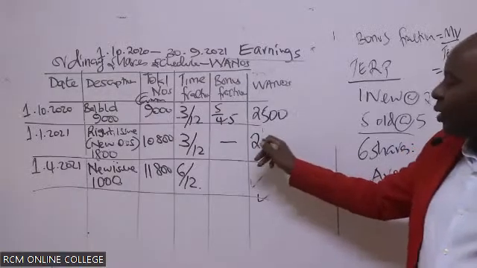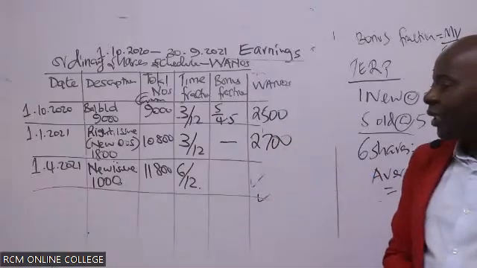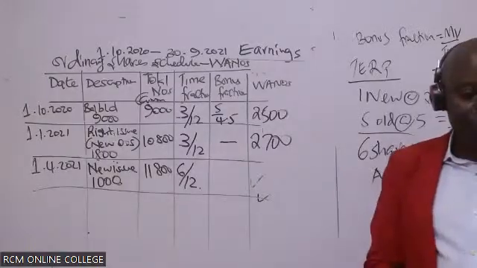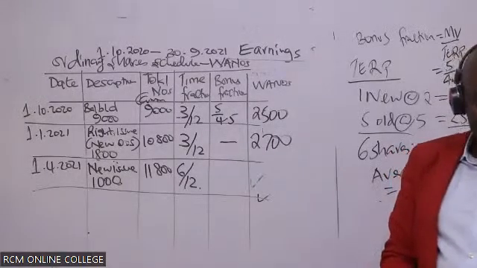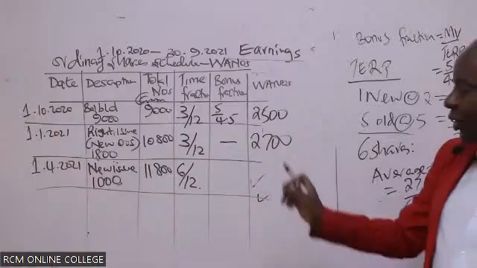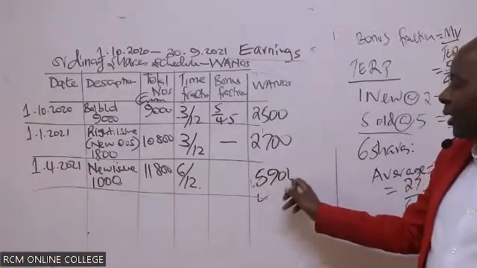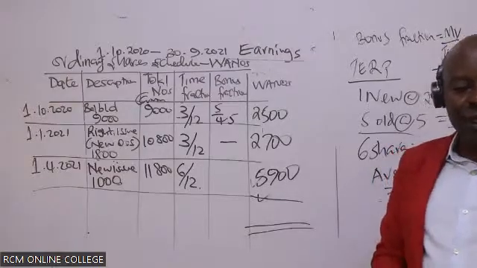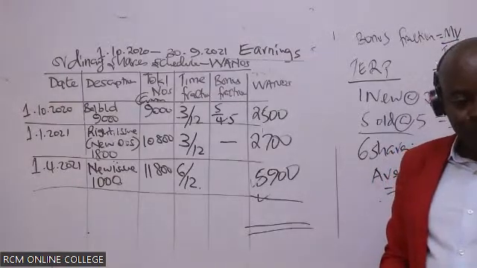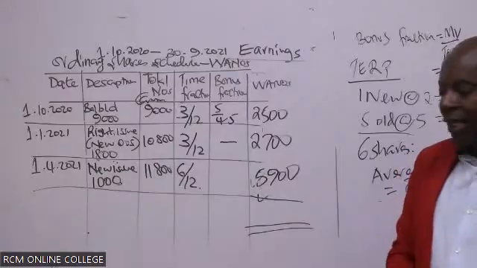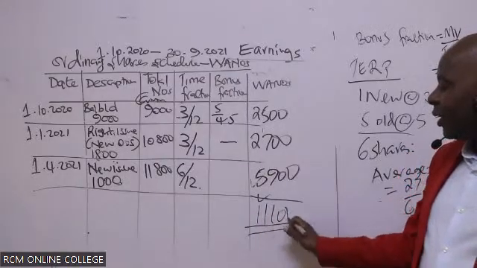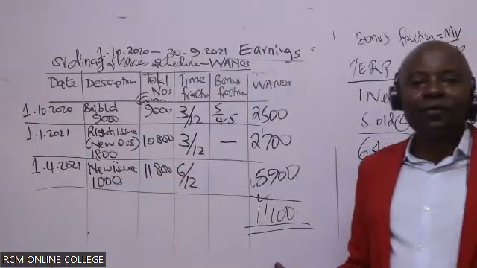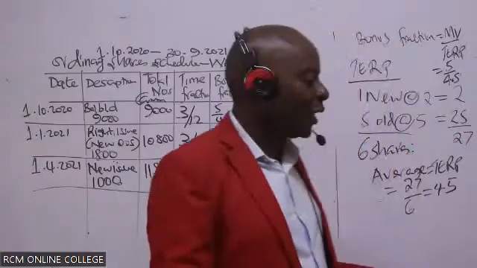2,700. And then lastly, for the new issue, how many do we have? 5,900. So then kindly come and give me the total down here. 11,100. And now that you have gotten the weighted average number of shares, go ahead and give us our basic EPS.